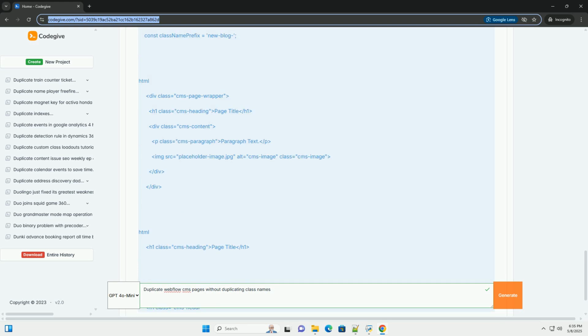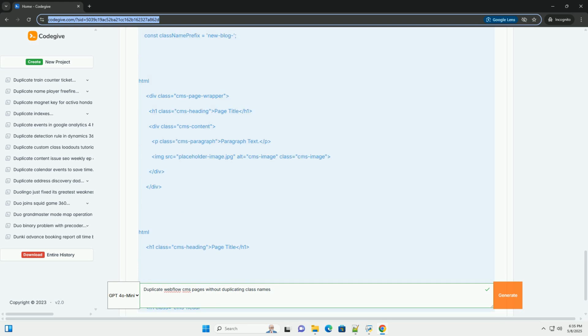One, using Webflow's built-in features, recommended for basic duplication. This method leverages Webflow's existing functionality to provide a foundation for duplication, which you can then refine using other methods below. The problem: Webflow's duplicate option directly copies the entire structure, including class names. The solution: one, create a template page.